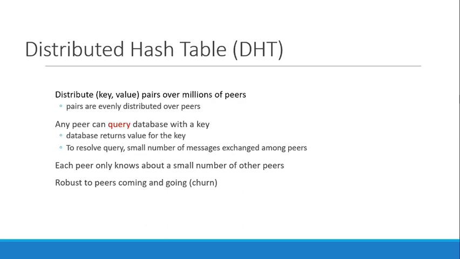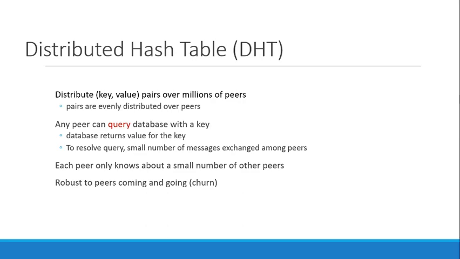To resolve the query, a small number of messages are exchanged between the peers. Each peer knows only a small number of other peers, so each peer cannot have the whole database. Instead, he or she has a smaller portion of the database.